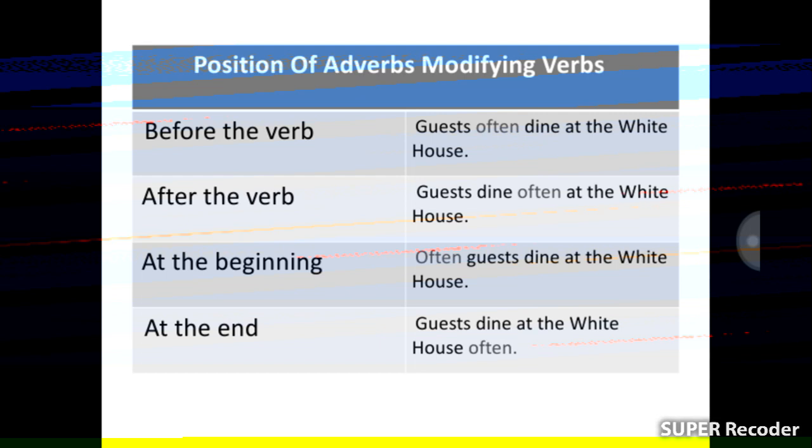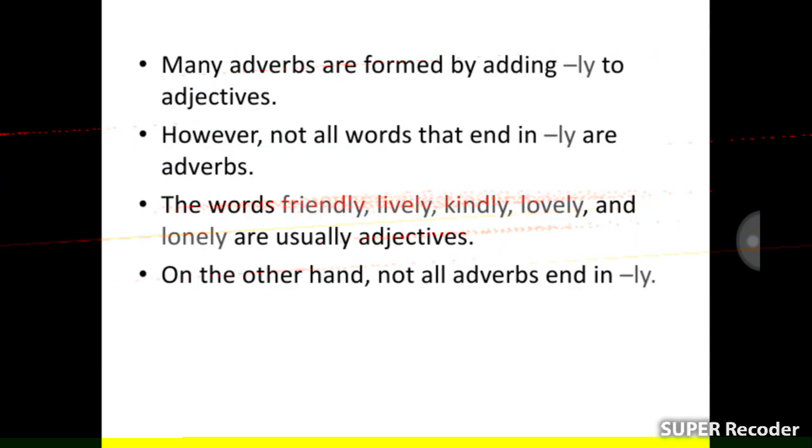Okay, my dear students, many adverbs are formed by adding ly to adjectives. However, not all words that end in ly are adverbs. The words friendly, lively, kindly, lovely, and lonely are usually adjectives. On the other hand, not all adverbs end in ly.